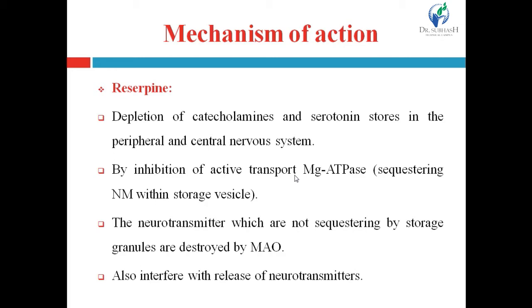It also interferes with the release of neurotransmitter. That's why the concentration of the adrenergic neurotransmitter decreases. That will lead to a decrease in sympathetic activity and cause vasodilation. That will lead to a decrease in blood pressure.